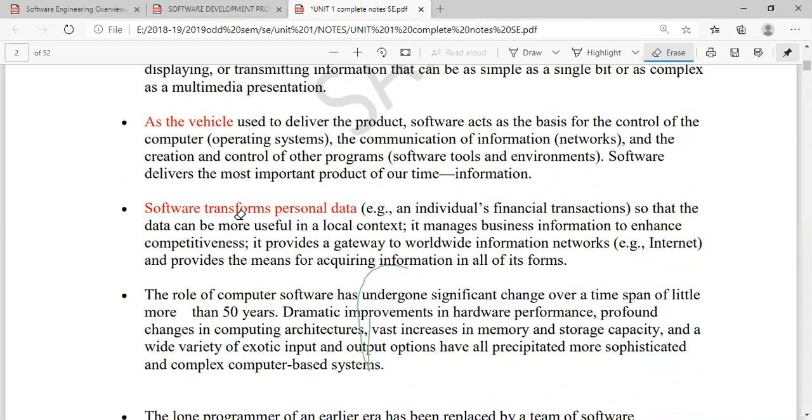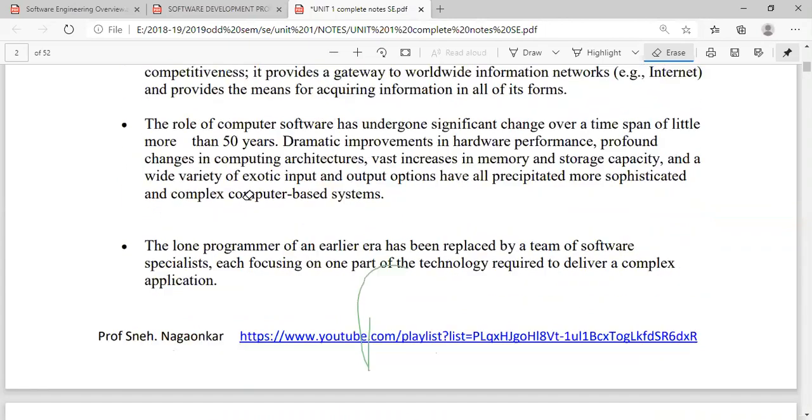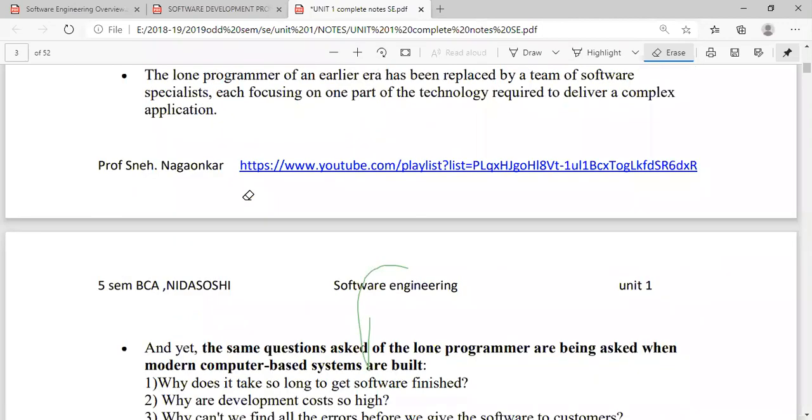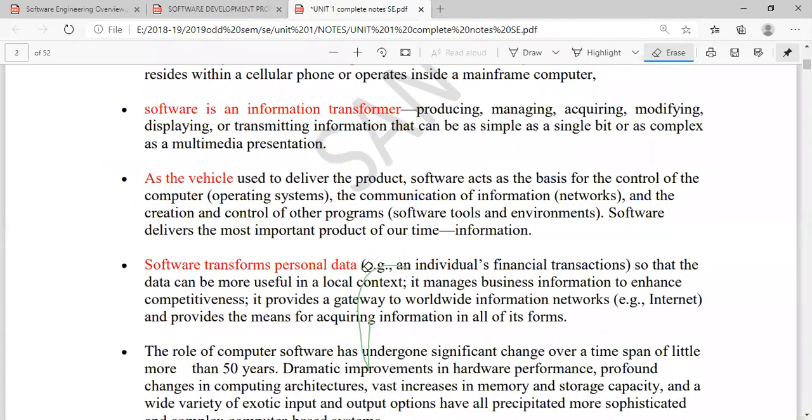Software transforms personal data. Software is also used to transfer personal data. For more details, you can also go to this link.